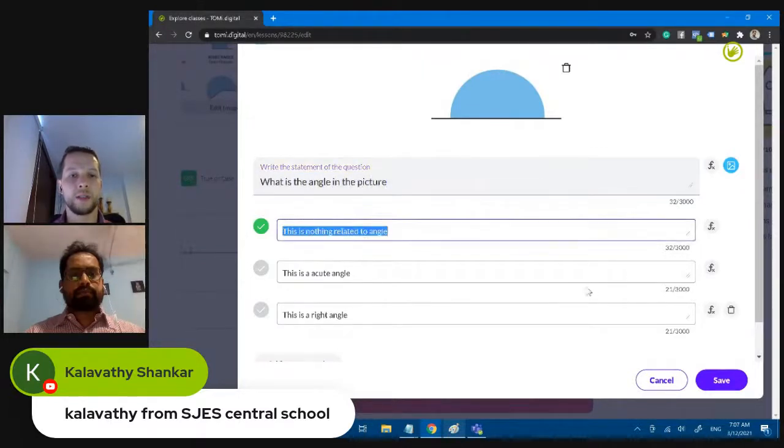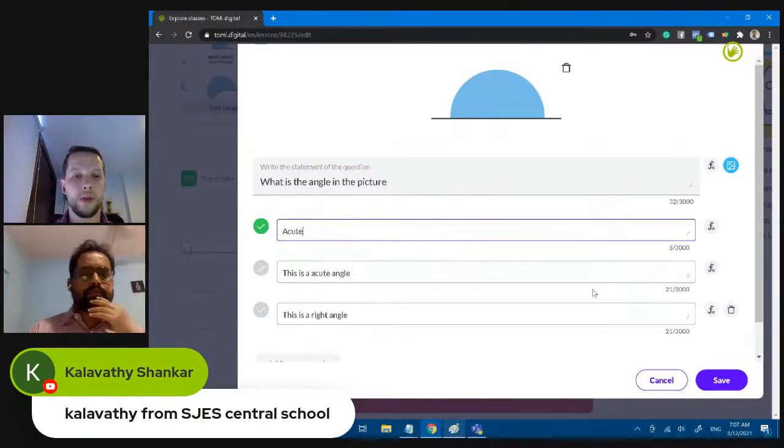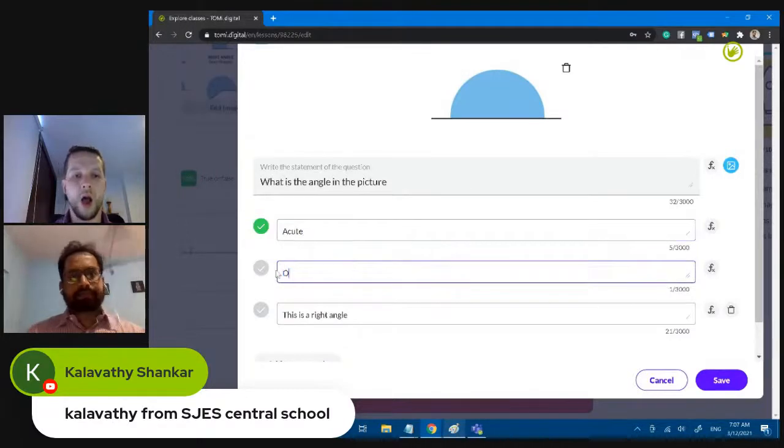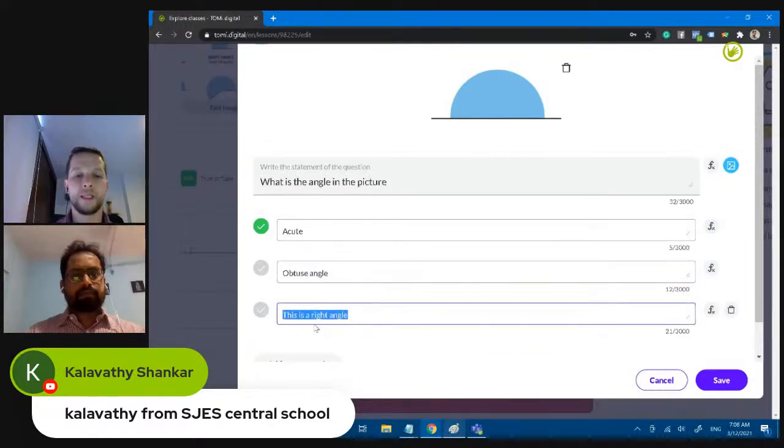So this is an acute angle, or it is an obtuse angle. I'm writing this, obtuse angle. And this is a straight angle. All right. So right here, the question: what is this one?